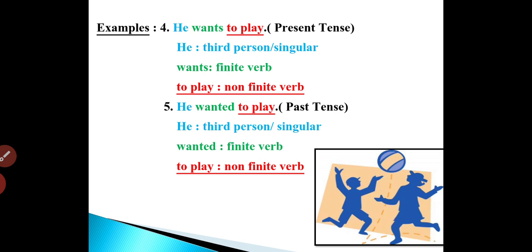In sentence 5, he wanted to play. So wanted over here is a finite verb. Why? Because it is telling us about the tense of a sentence, which is past tense. And again, to play over here is a non-finite verb. Is it clear to you? So now I hope you have understood the concept of finite verbs and the non-finite verbs.